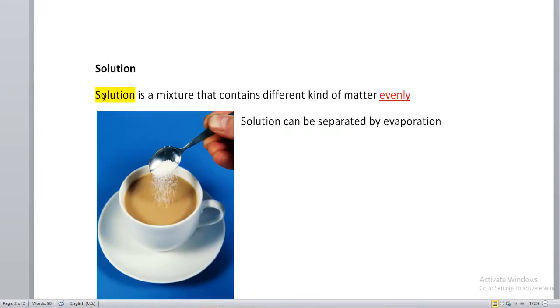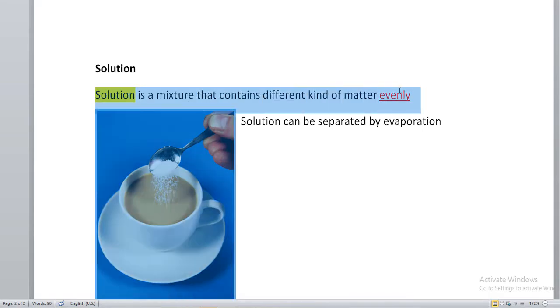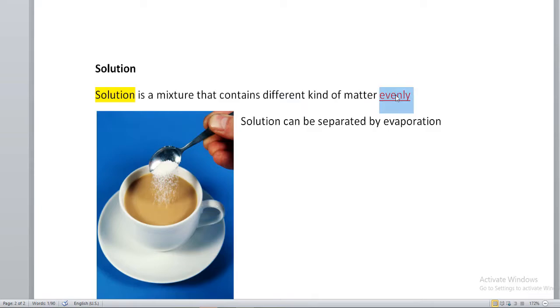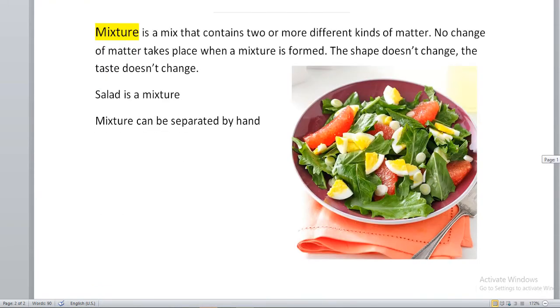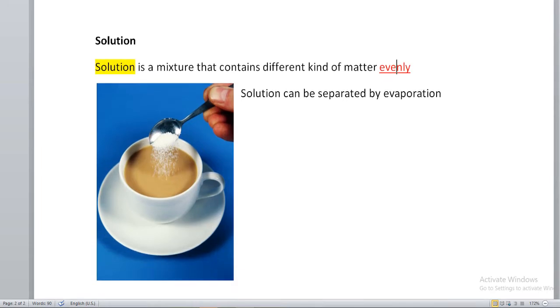But solution is a mixture that contains different kinds of matter evenly. For solution, it's evenly. But for mixture, it's not evenly. Okay, that's the difference. And solution can be separated by evaporation. For example, I have this coffee here and I put sugar inside it. This is a solution, okay? And the sugar goes into the coffee evenly. The sugar goes everywhere evenly.